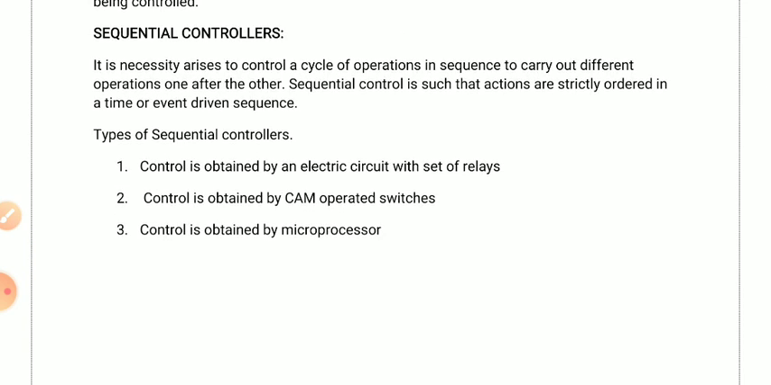So in a washing machine, how will it run? The necessity arises to control a cycle of operations in a sequence, to carry out different operations one after the other. The sequence of operations will be carried out one after another. After completion of one cycle, it will go for the next cycle. Sequential control is such that actions are strictly ordered in a time or event driven sequence. So the sequence can be set by time, or it may be an ordered event.